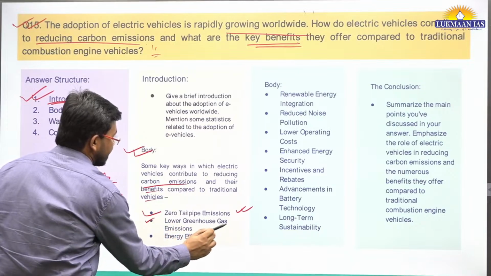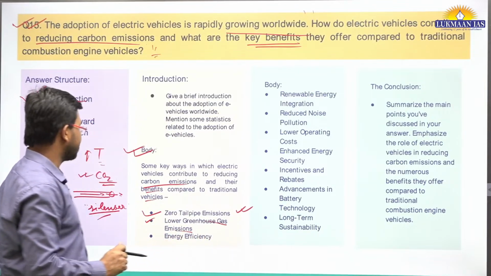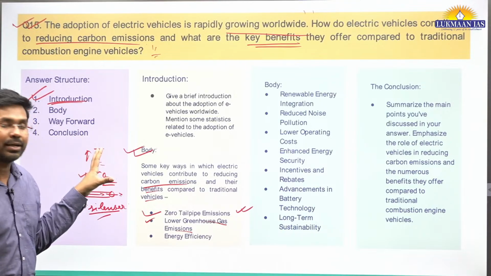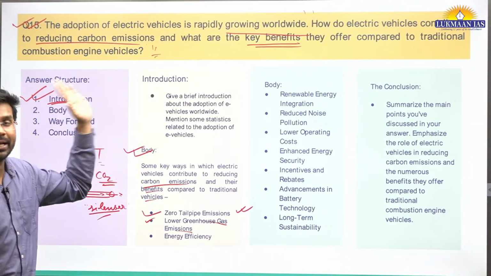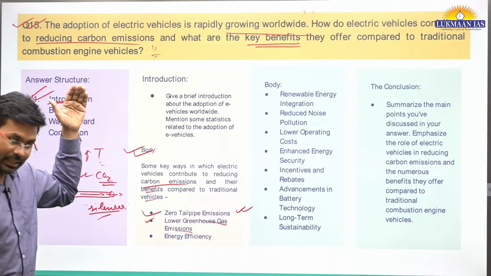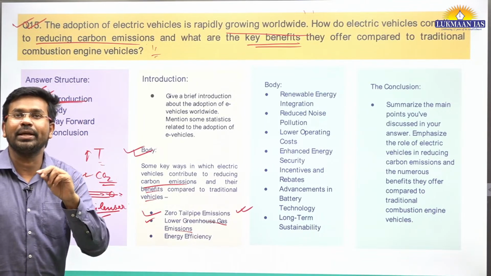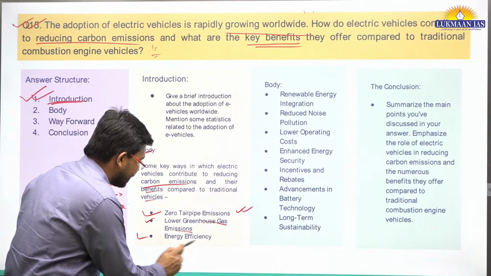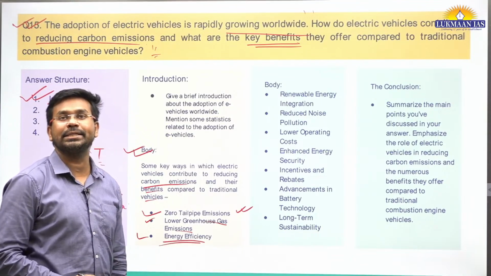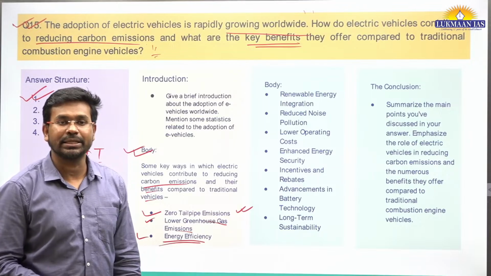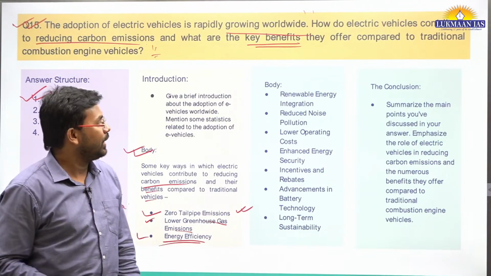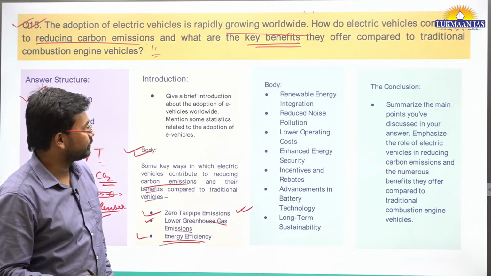Then it lowers greenhouse gas emissions also, the gases emitted by vehicles. They are emitted, but in very small quantity. Then electric vehicles are more energy efficient as compared to vehicles that have internal combustion engines.